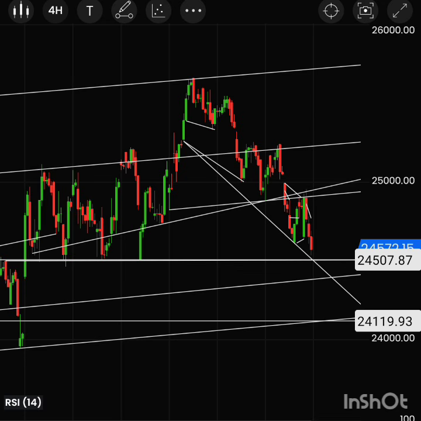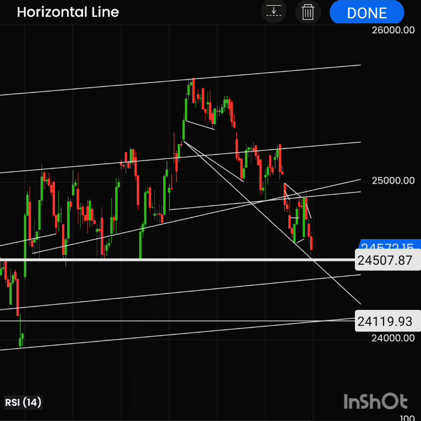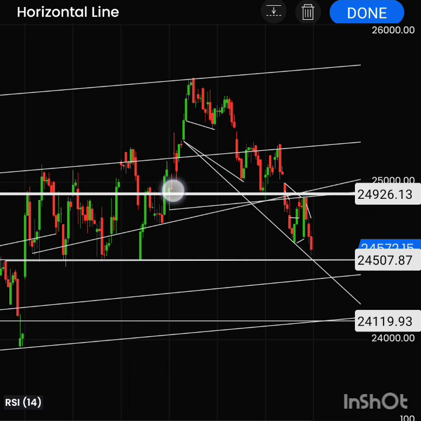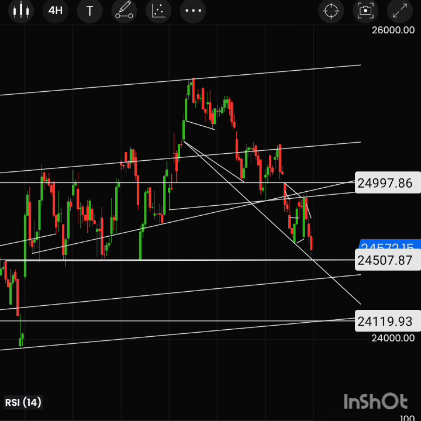If we do not hold this 24,500 range, we will have a downside movement in Nifty, and even the news is not good. If any bounce back, this range could be sideways movement. It will mostly come up to here, that means 24,922 maximum, it can go towards the 24,990 range. So if any bounce, then it can move this way. Otherwise, with a little bounce it will fall.